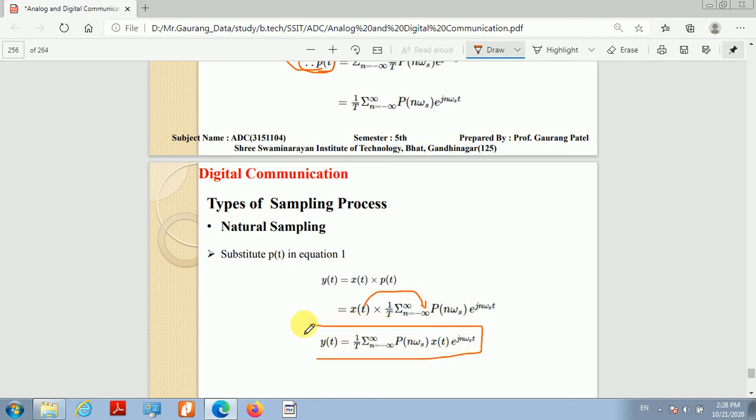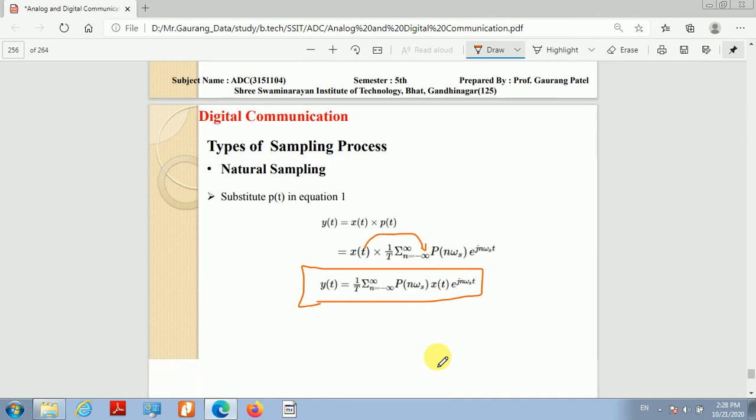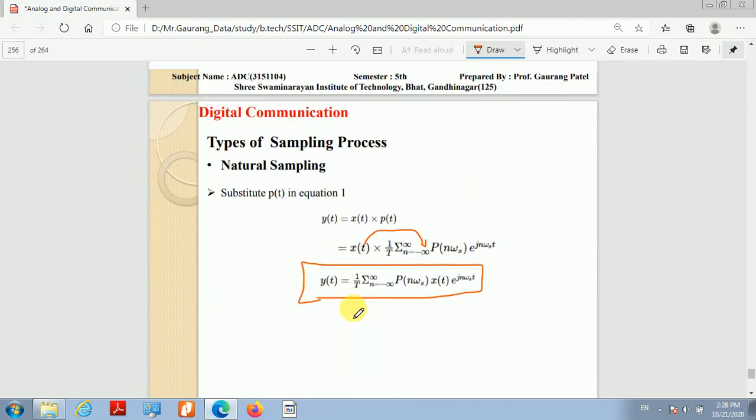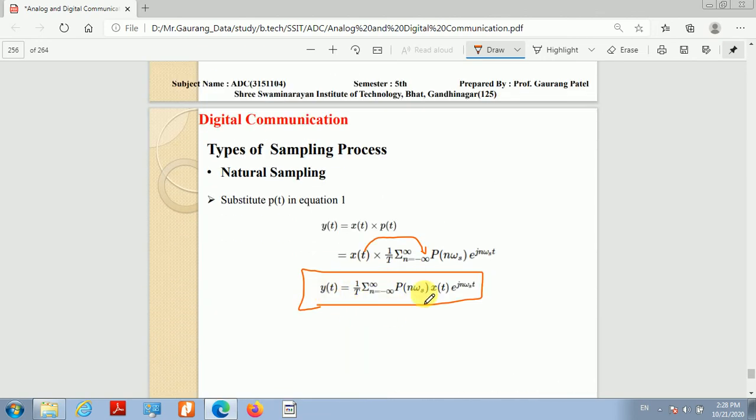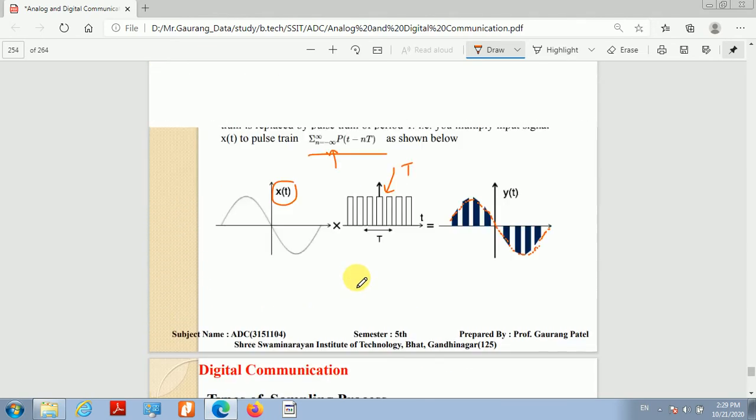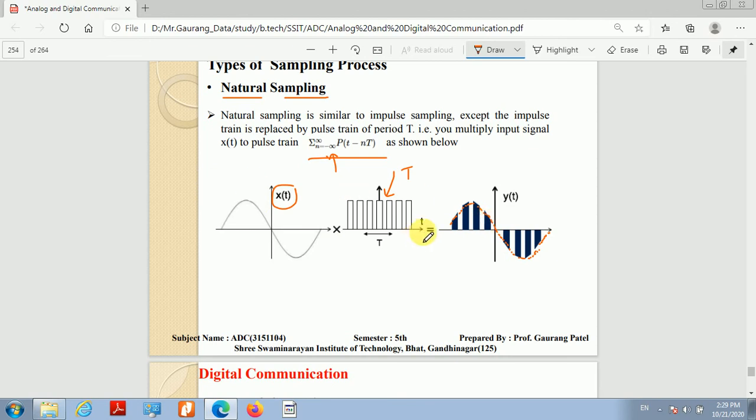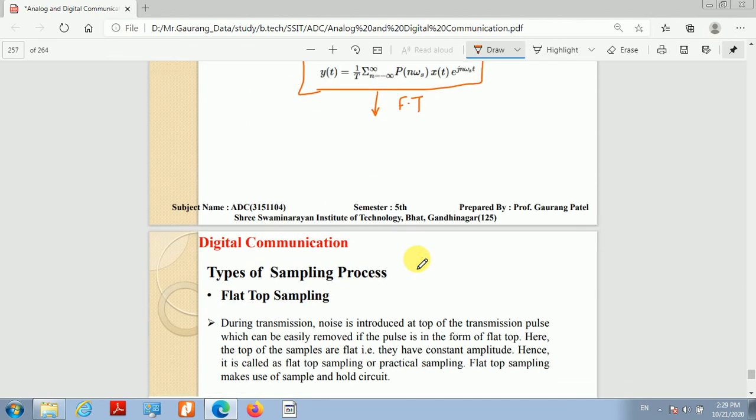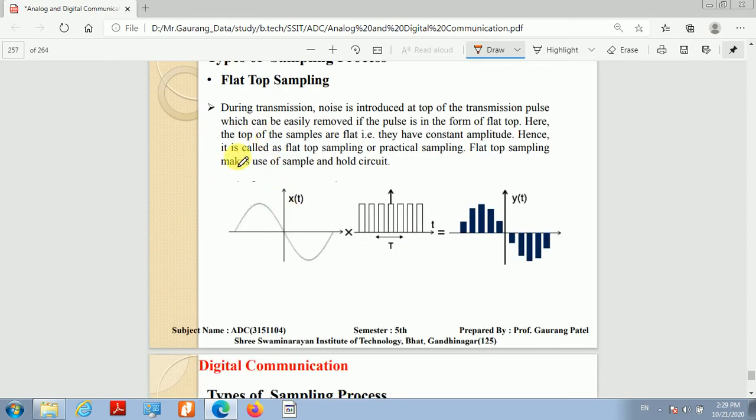Correct? Okay, and if you would like to represent the frequency domain representation of this signal, then we have to take the Fourier transform of the same. If we take the Fourier transform of this signal, then we will get the frequency spectrum of the sampled signal. Now third type of sampling, which is the flat top sampling.